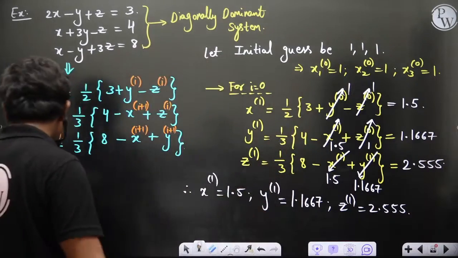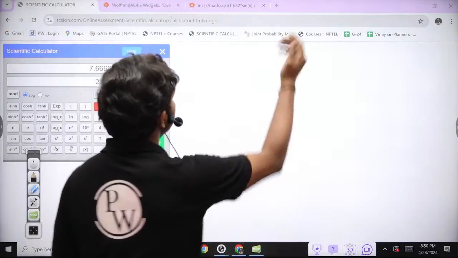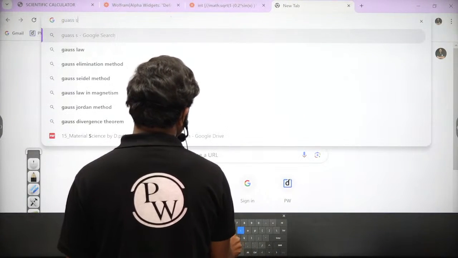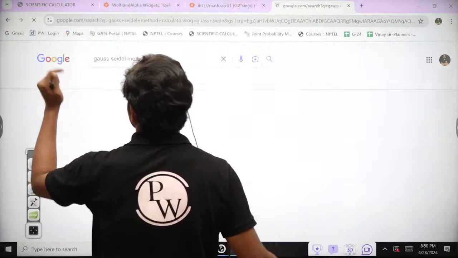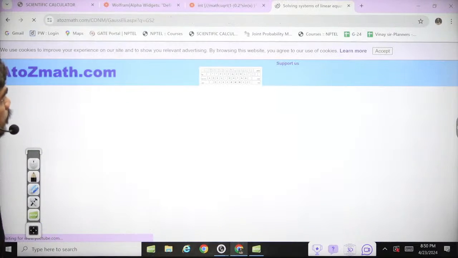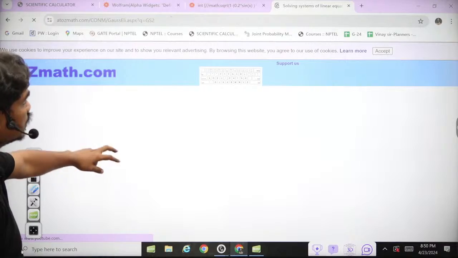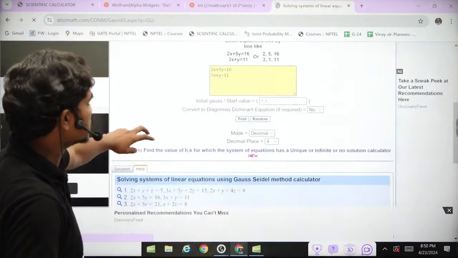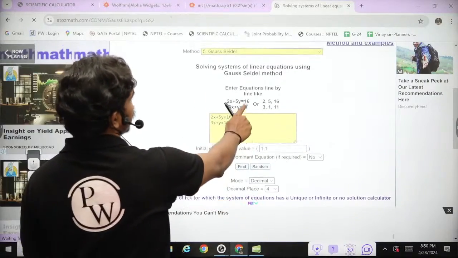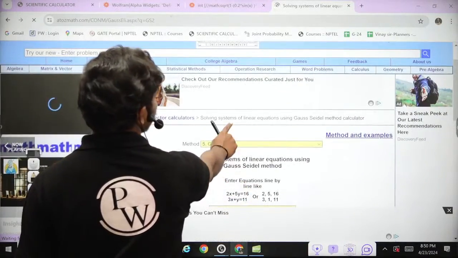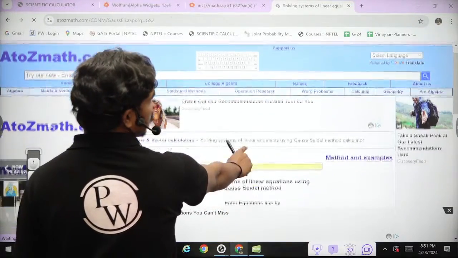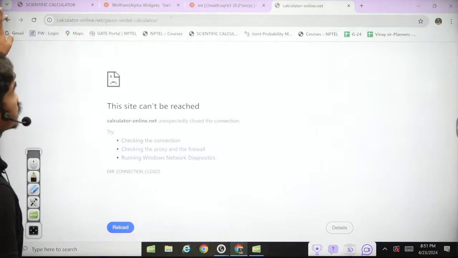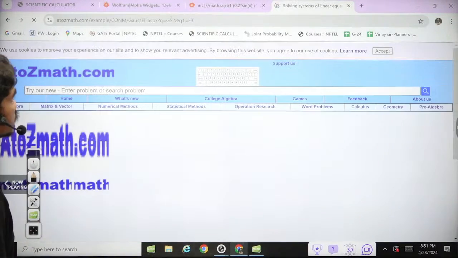Let's see what we get. Maybe if I had a connection with MS Excel I would have shown you, but it's okay. Let's look for a Gauss-Seidel calculator, because nowadays we have a lot of stuff on the internet. I can show you the values. This one is for 3 equations with 3 unknowns, but another only allows 2 equations. Is there no flexibility to change the number of unknowns? We'll go to one more calculator, Gauss-Seidel calculator with solution. That one is not working. Maybe this one, A to Z math.